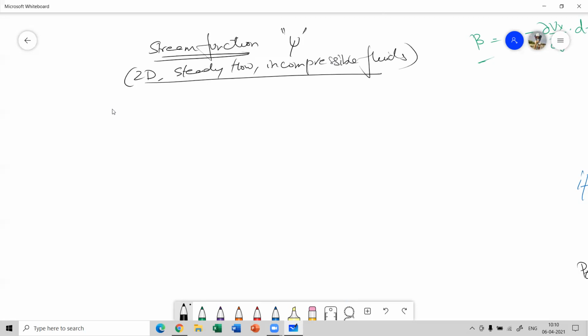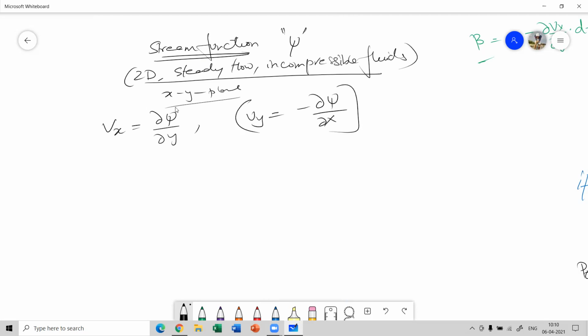We say 2 dimensions, so obviously let's talk about the xy plane only. Now if a velocity vector is occurring in the vx direction, then it's d psi by dy, and if it is in the y direction, it's negative of d psi by dx. So remember this.